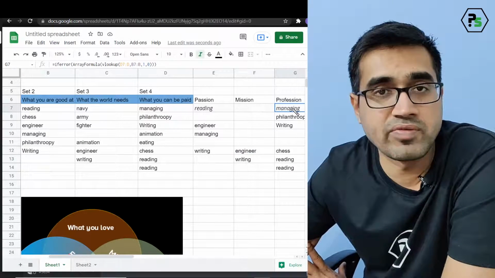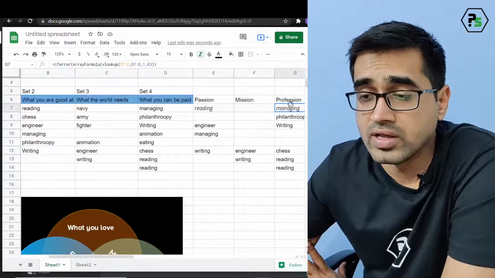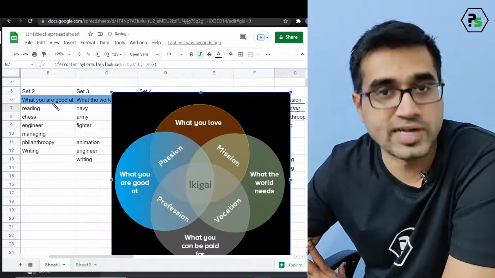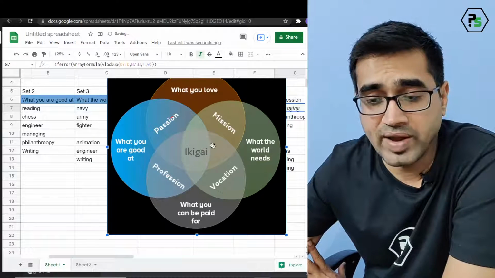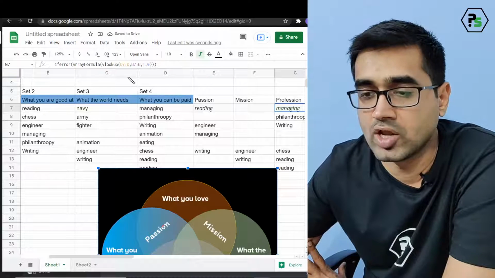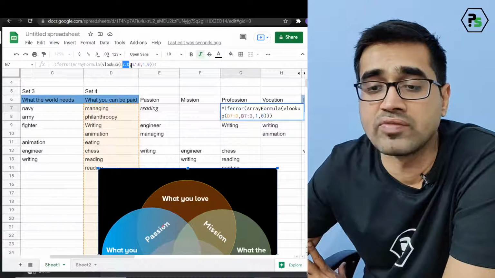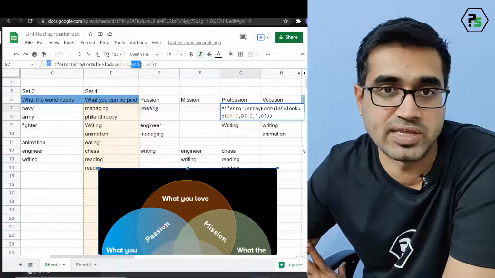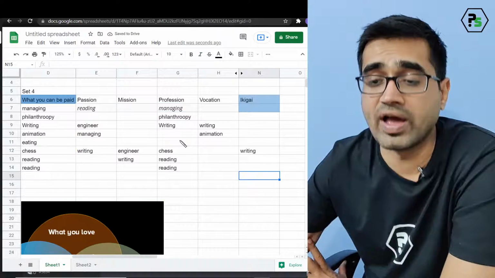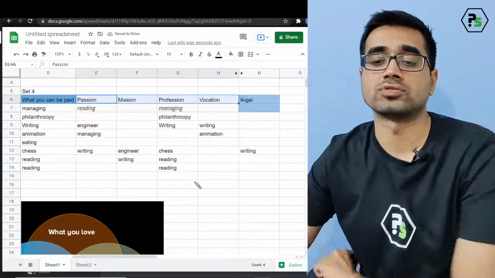The next one will be very simple. You are looking for profession, which comes from what you are good at, which is set 2, and what you can be paid for, which is set 4. So D and B, D and B. Now you see what is written in D. I'm looking for the values of D and I'm checking are they in the B cell. And this way I'm continuously getting the 4 values. I got the 4 values.